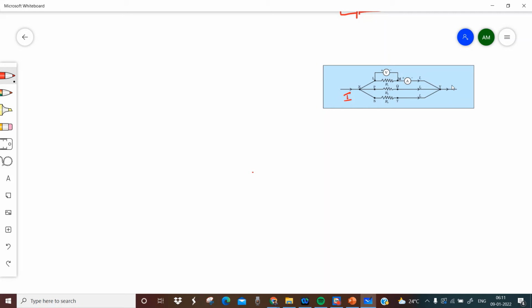This is resistors in parallel, okay? We are going to find the equivalent resistance Rp. Current is different here: I is equal to I1 plus I2 plus I3.